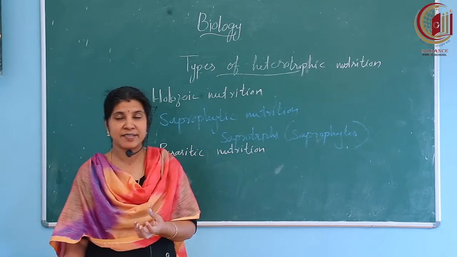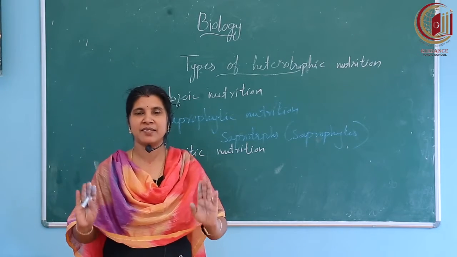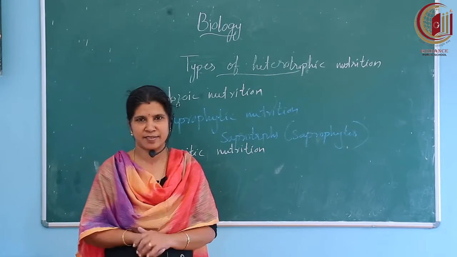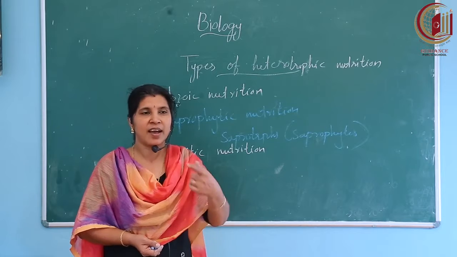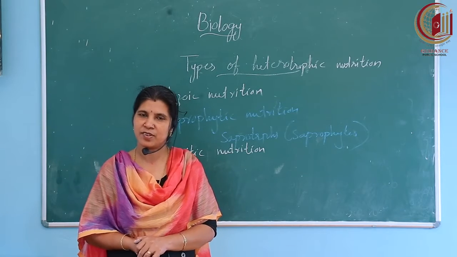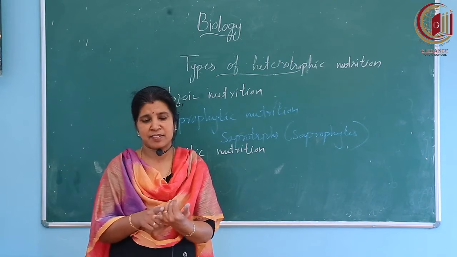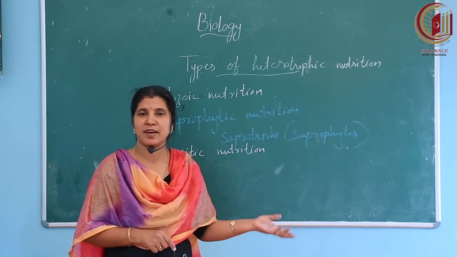Parasites are absorbing ready-made food. Ready-made food means completely digested food from other organisms, and they utilize it. These organisms are called parasites and their nutrition is the parasitic mode of nutrition. We can see parasites in the plant kingdom, and in the animal kingdom also there are parasites.